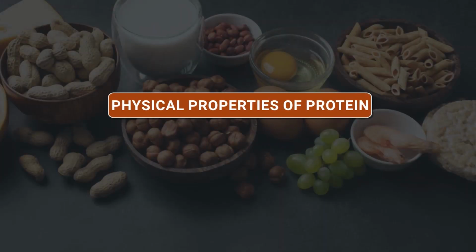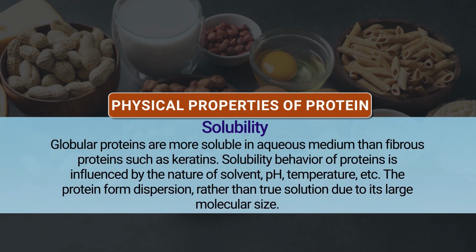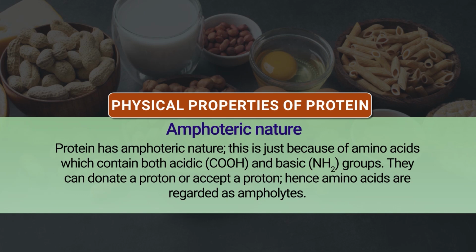Then we will see the physicochemical properties of protein. Physical properties include solubility. Globular proteins are more soluble in aqueous medium than fibrous proteins such as keratin. The solubility behavior of protein is influenced by different factors, such as nature of solvent, pH, temperature, etc. The protein forms dispersion rather than true solution due to its large molecular size. Amphoteric nature: protein has amphoteric nature because amino acids contain both acidic and basic groups, so they can donate a proton or accept a proton. Hence amino acids are regarded as ampholytes.